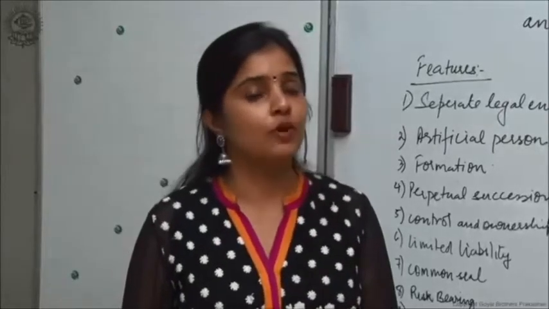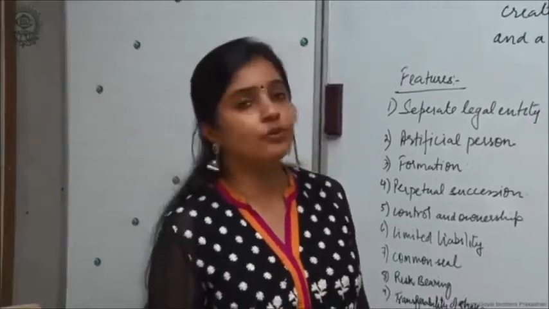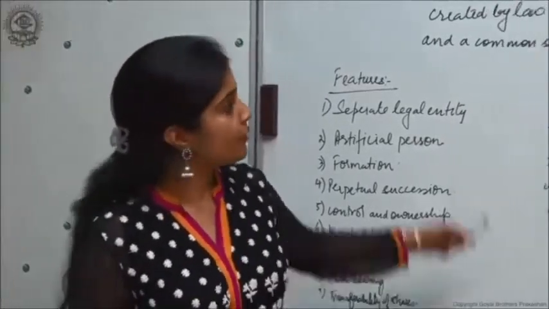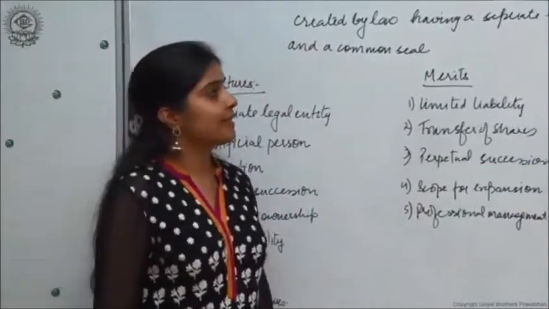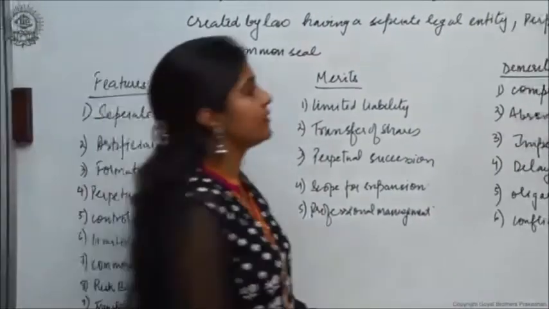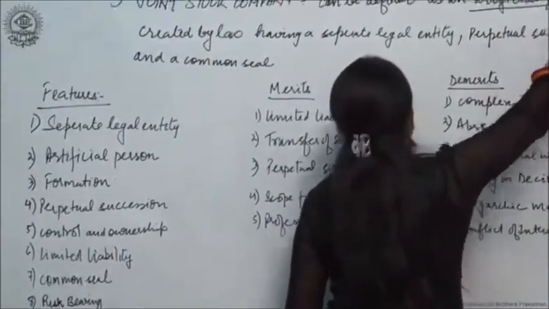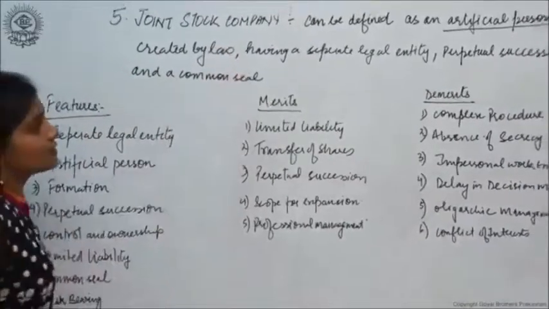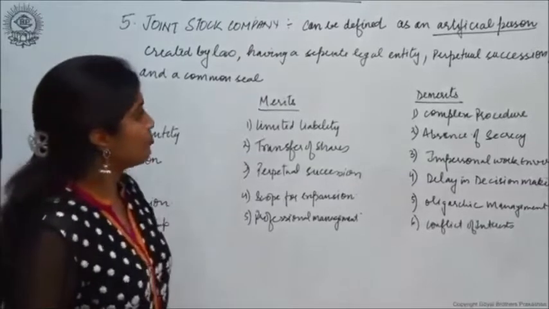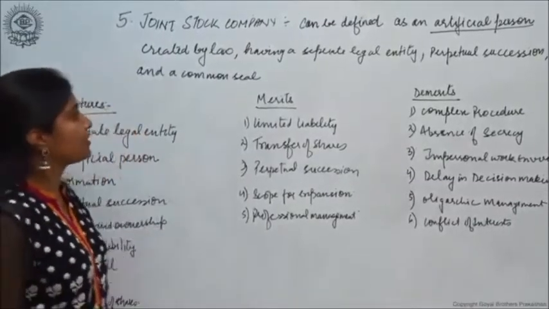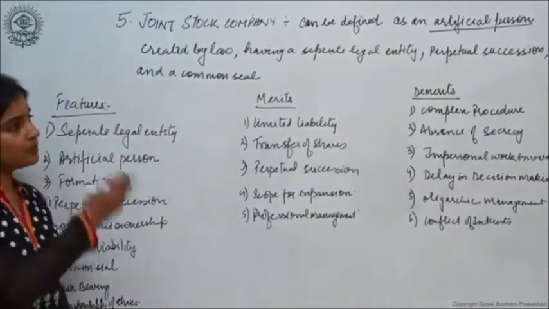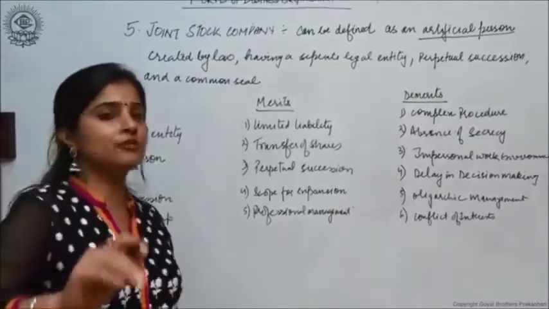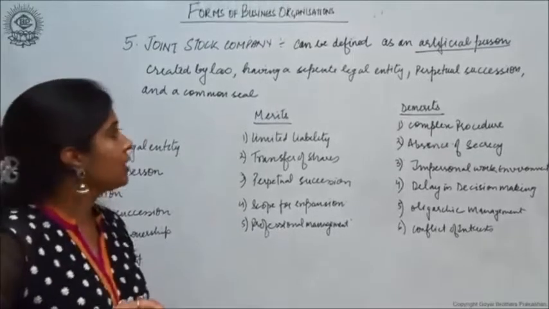The fifth and last form of business organization that we are going to discuss here is the joint stock company. How do we define a joint stock company? It can be defined as an artificial person created by law having a separate legal entity, perpetual succession and a common seal. Now the definition itself explains the different features and characteristics of a joint stock company.